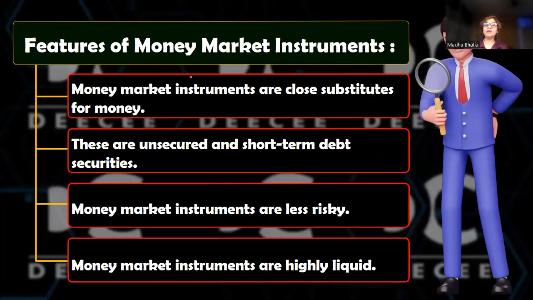Coming on to the money market, the features, have a quick look once. These are close substitutes for money. However, when we do the money market and the secondary market, it will automatically get covered. So money market instruments are close substitutes for money.